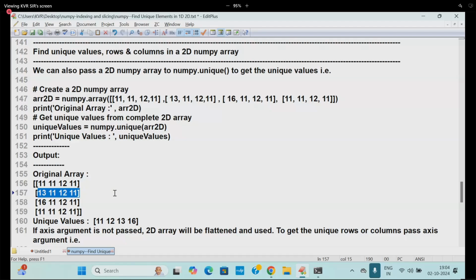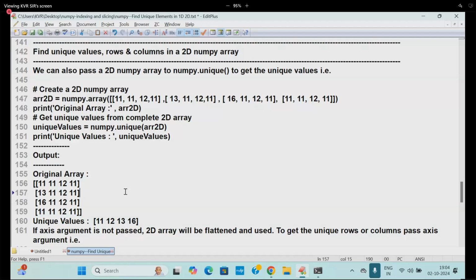13 is there. How is this first row different from the second row? The second row contains what? So the first row is definitely different from the second row. Will the third row come or not? Yes, it will come. Will the fourth one come? No. Why? 11, 12, 11, 12 are already available earlier. That is called axis equal to 0.